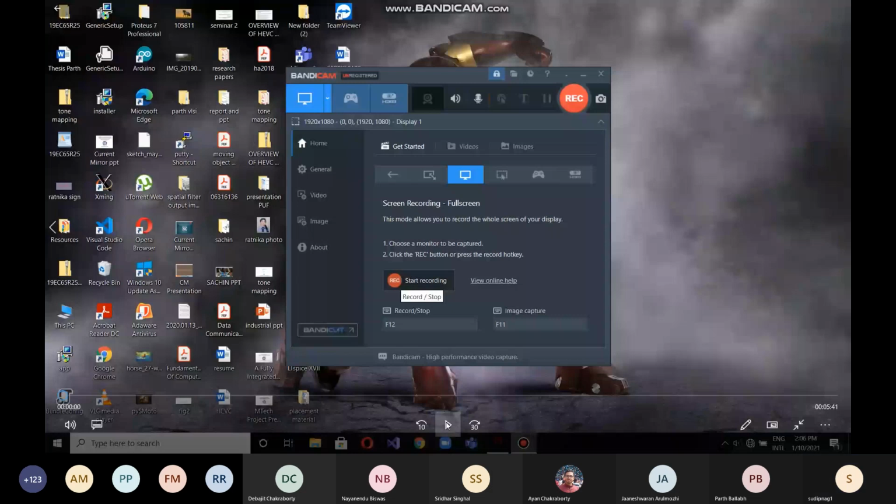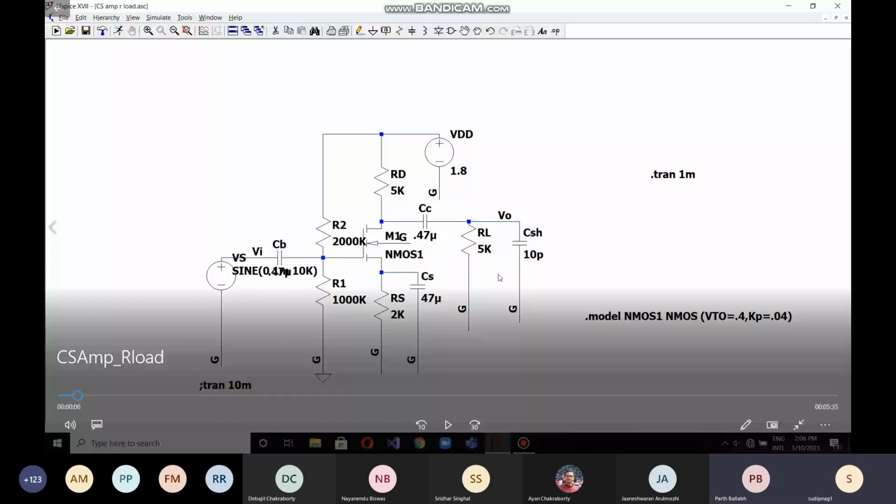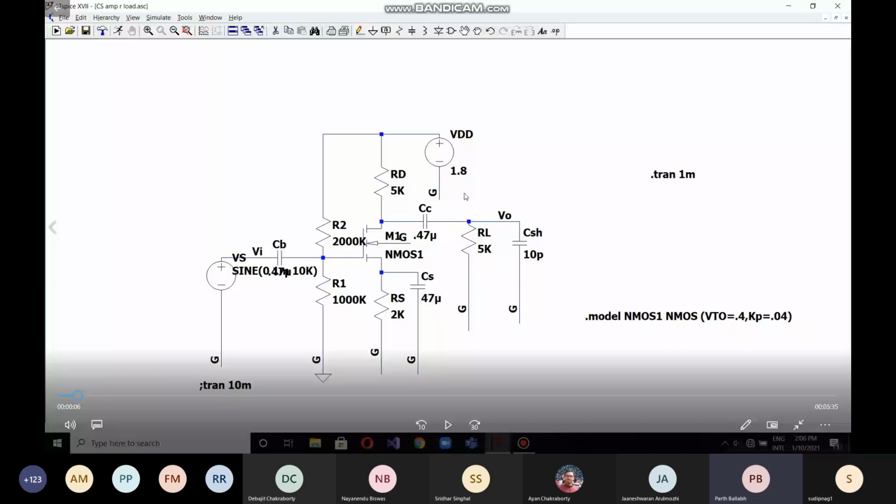Parth, you can basically explain what you have done over here. Okay, sir. So this is a typical model of a common source amplifier with resistive load. Here Vs is my source, and RD and RS are resistances. R2 and R1 will keep the transistor in the required region. We need the transistor in the saturation region for it to act as an amplifier. RL is the load, and CSH is also the load capacitance.